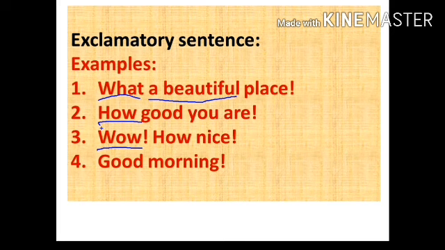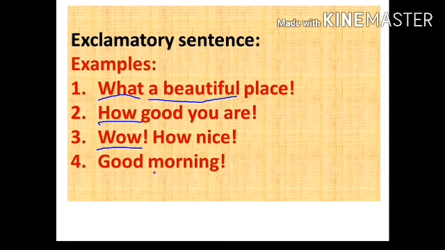The second is: how good you are. Again, at the end the exclamation sign is there, with how, an adjective, and you are. It is called an exclamatory sentence, and we can make exclamatory sentences with the help of interjections. Wow, how nice. It is also called an exclamatory sentence.